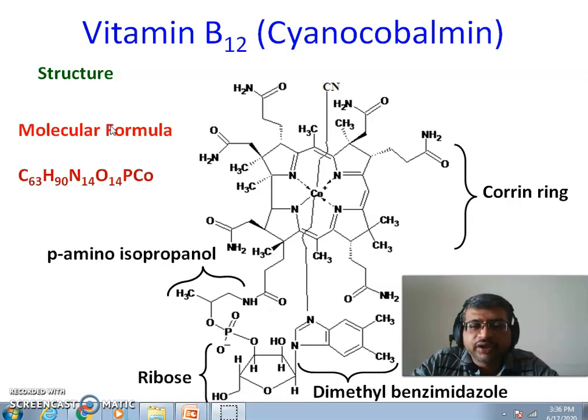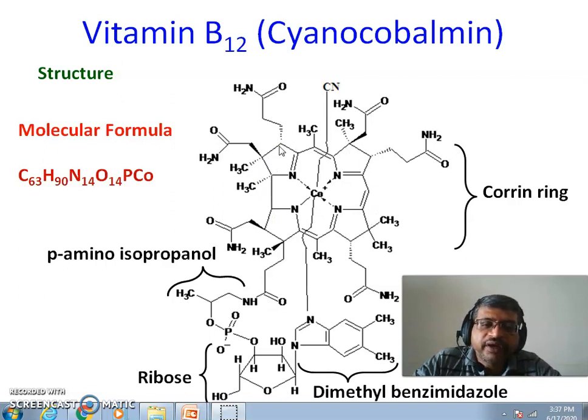As we can see, it has a molecular formula of C63H90N14O14, a phosphorus atom and a cobalt atom. Because of this cobalt, it is also known as cobalamin. This has a porine ring which has one carbon atom less over here than the porphyrin ring. It also has a non-conjugated system at this particular place and here.